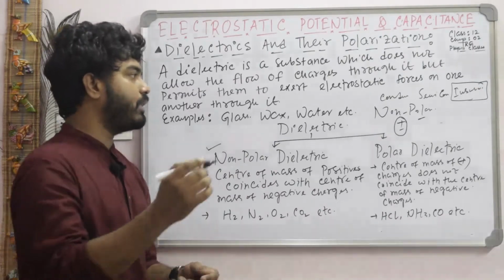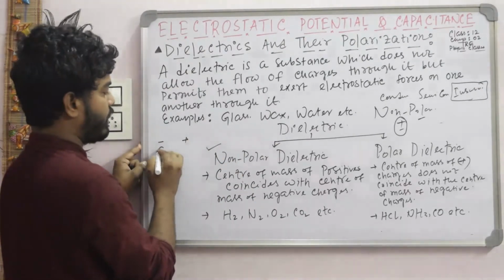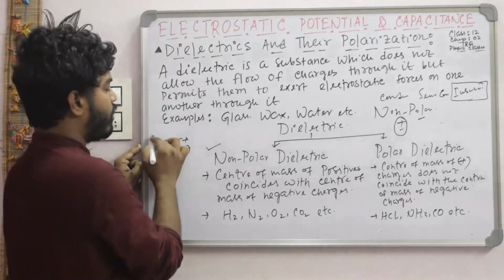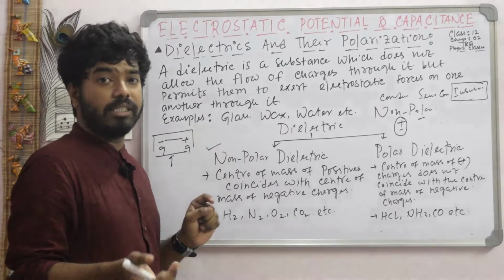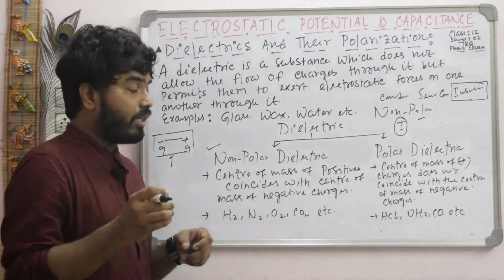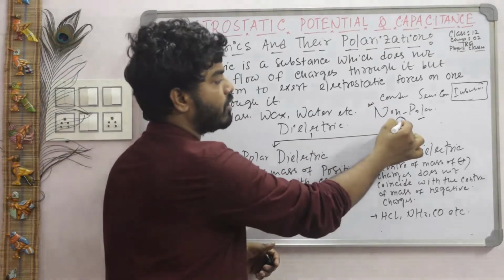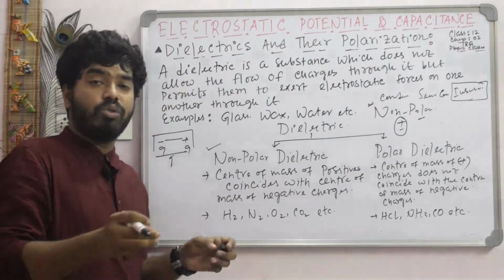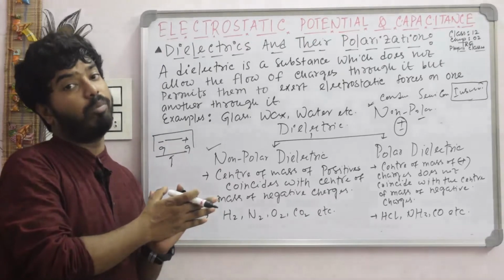You know about the dipole moment: if there is a negative charge and a positive charge, equal and opposite in amount, with a small separation, they form an electric dipole, and for measuring an electric dipole we use the electric dipole moment. One important thing here: in a non-polar molecule, the centers of mass of positive and negative charge exactly coincide, so there is no separation. That means there is no electric dipole moment.